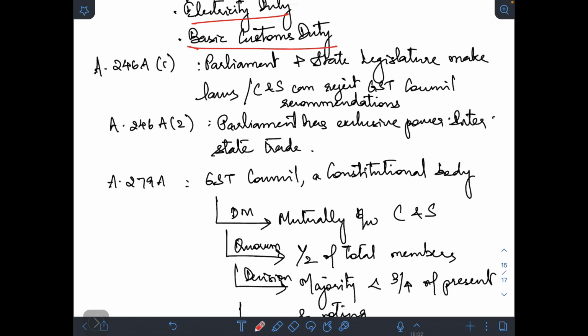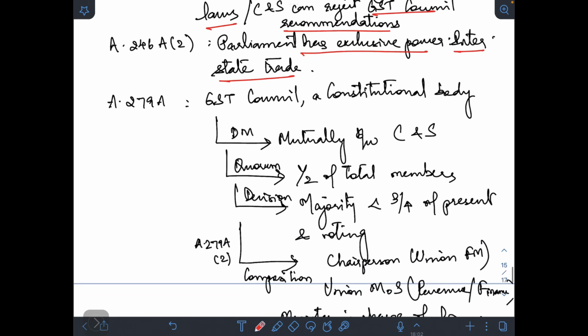Now, a few articles, let us see. Article 246A, Clause 1: Parliament as well as state legislatures have the power to make laws with regard to GST. The center and the state do have the power to reject the recommendations of the GST Council. What is the GST Council? More about it we will come across now. Article 246A, Clause 2 tells that Parliament has exclusive power when it comes to interstate trade to frame and regulate the laws.